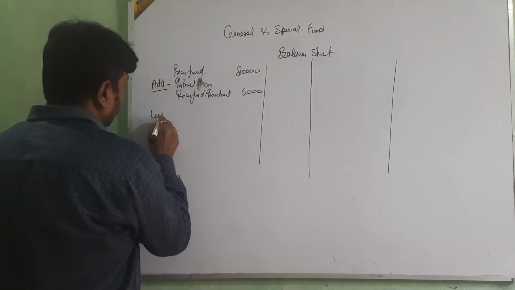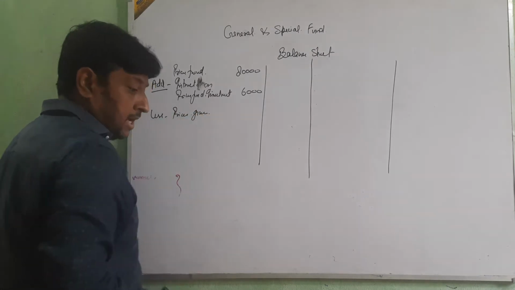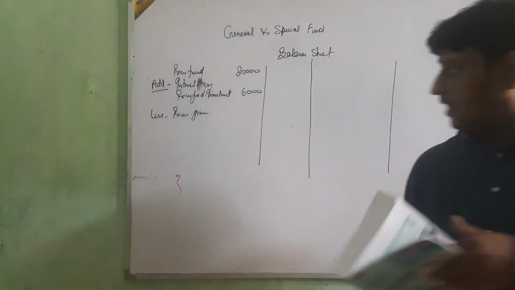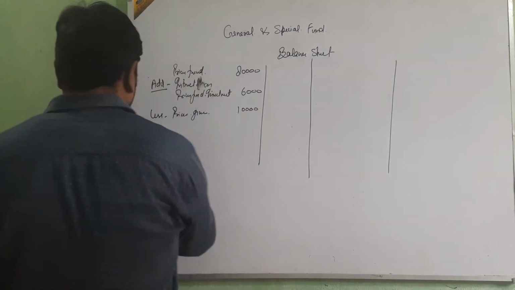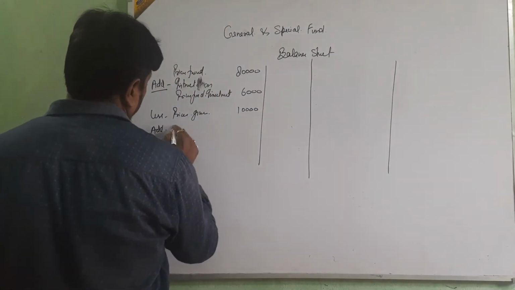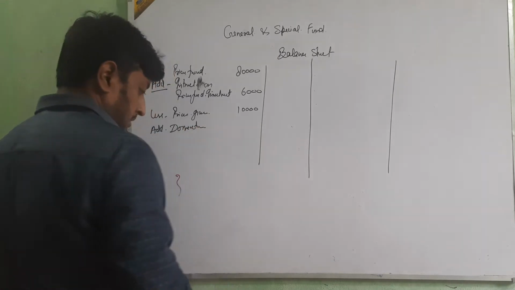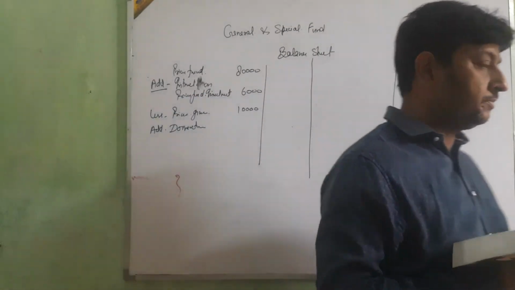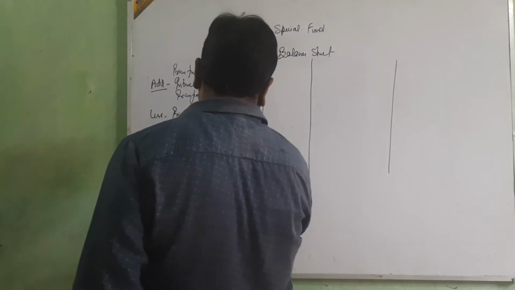Then less prize given, and prize given amount is 10,000. Okay. Then add donation, and donation amount is 25,000.